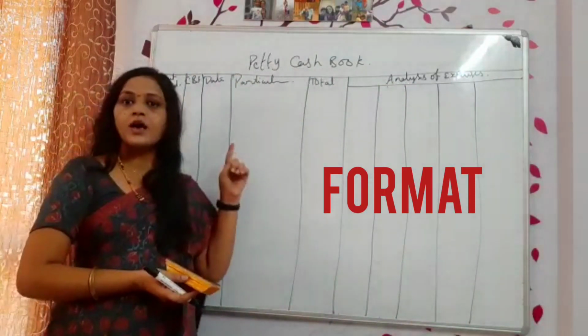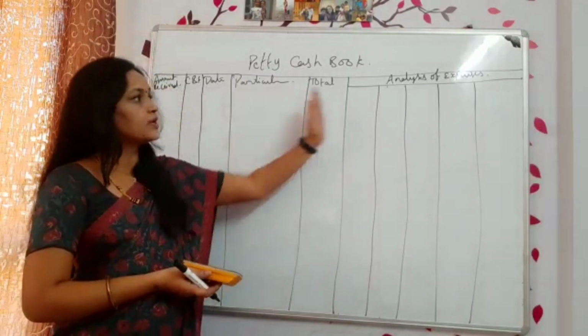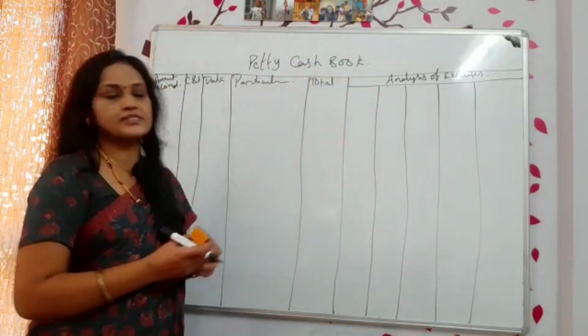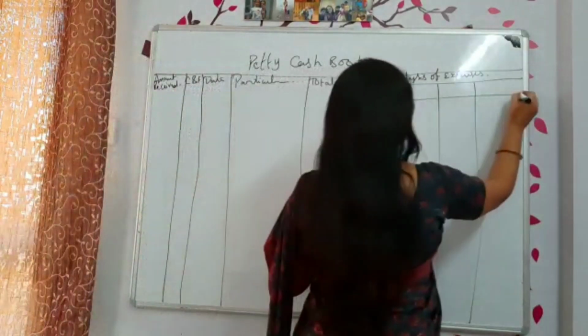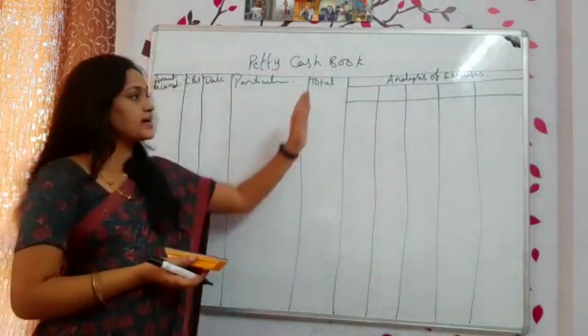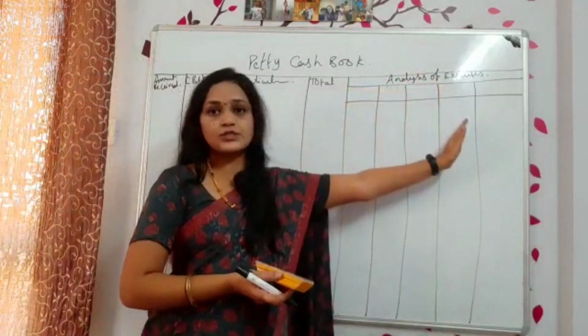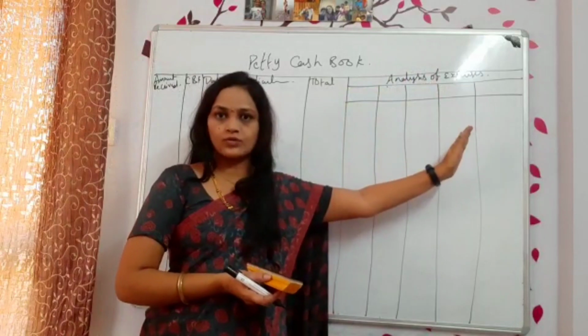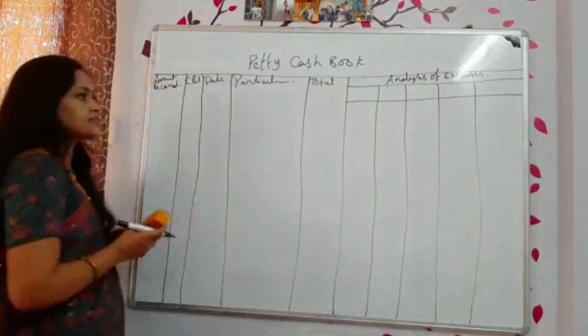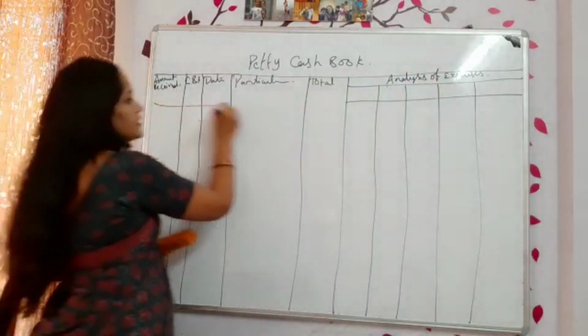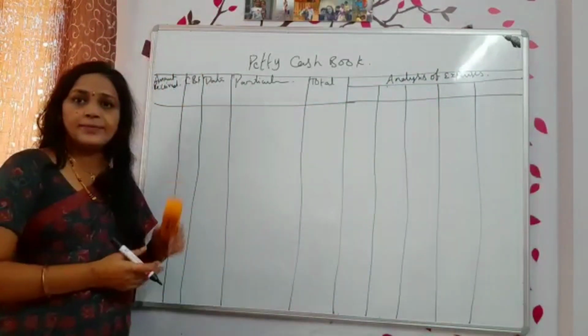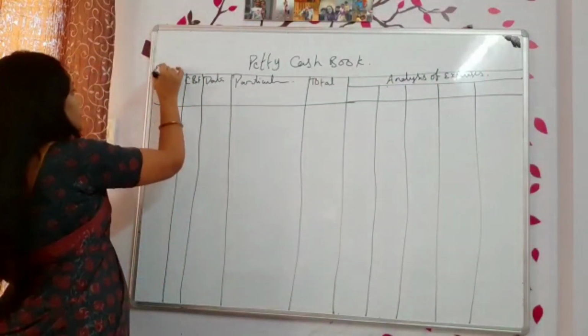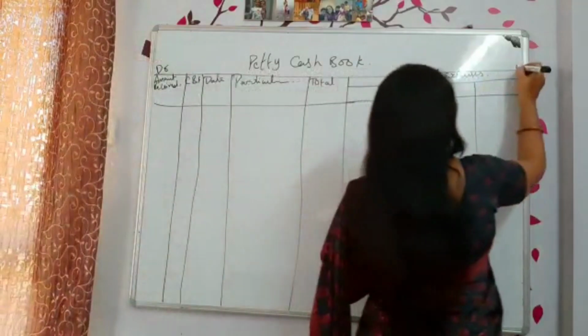Each transaction, one column you will take up. So, analysis of expenses. Check the question. Whatever transactions are given, from those transactions only we will write down the analysis of expenses. Now here, it's just like a cash book only. Correct? In the cash book you used to see debit and credit. Where is debit and credit? Yes, I am writing debit and credit here.